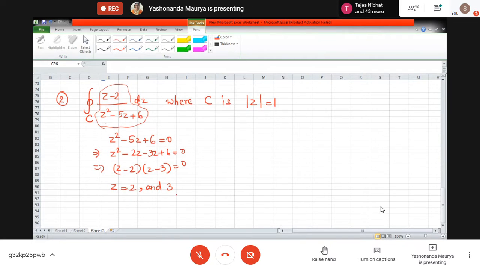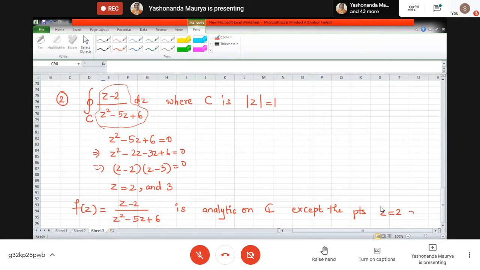They are the two problematic points. So except for these 2 points, this function f of z is equal to z minus 2 upon z square minus 5z plus 6 is analytic on C except the points z equal to 2 and z equal to 3.